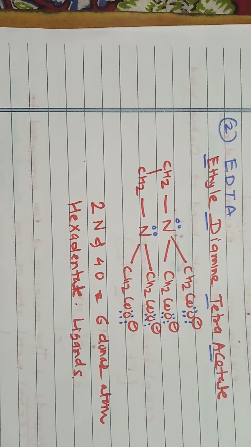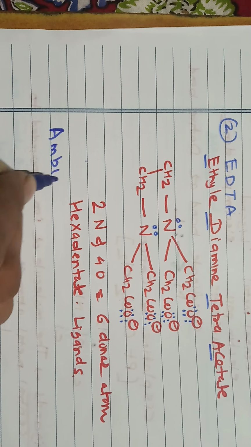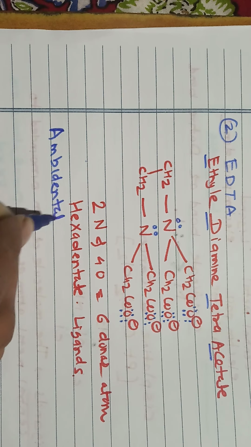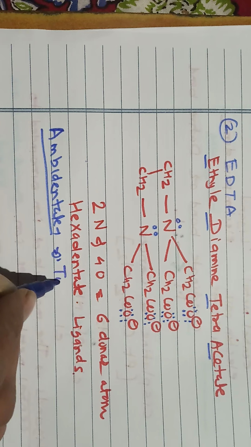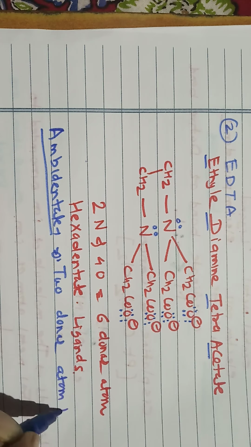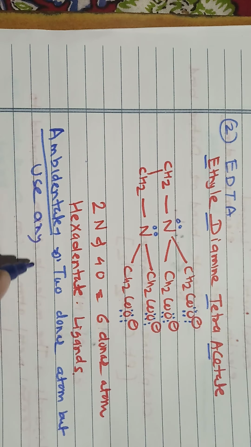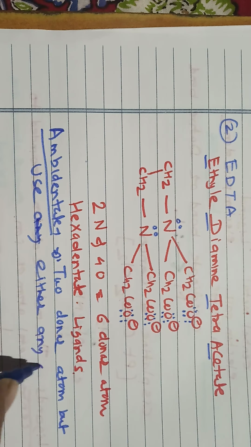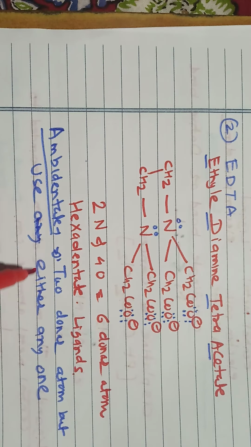Next we consider ambidentate ligands. These are ligands which have two donor atoms, but use only one of them at a time. They do not use both.